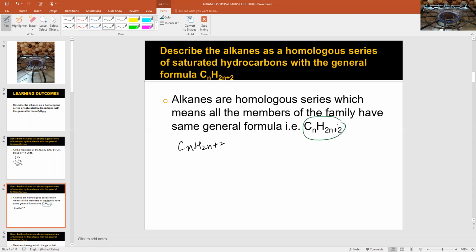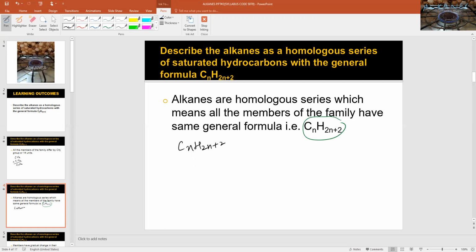This is the general formula. I have circled it with green. If you know the value of n, then you can work out the molecular formula of different alkane members. n represents the number of carbon atoms in an alkane molecule, which means it is a number.